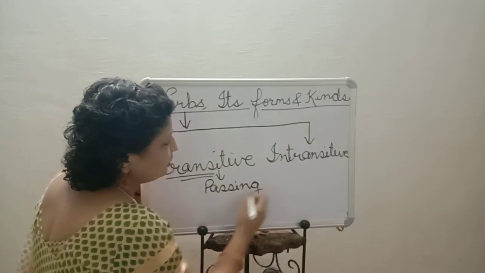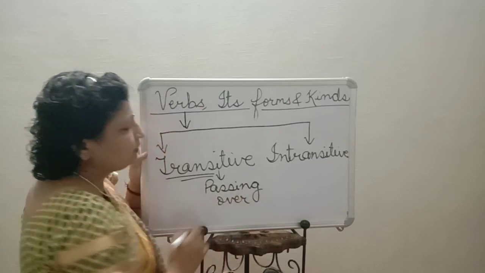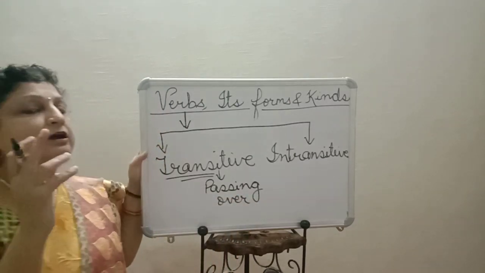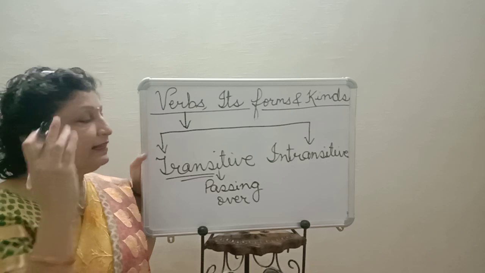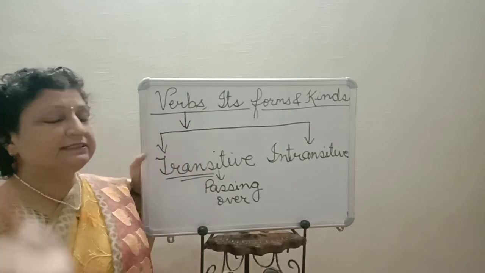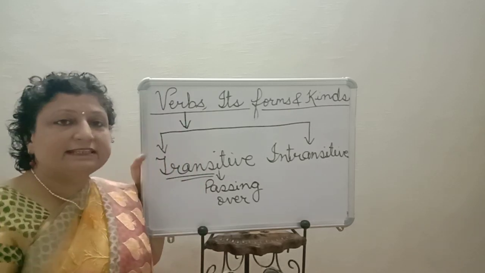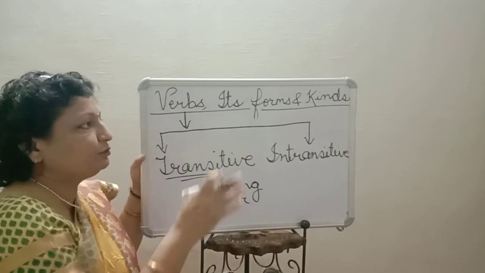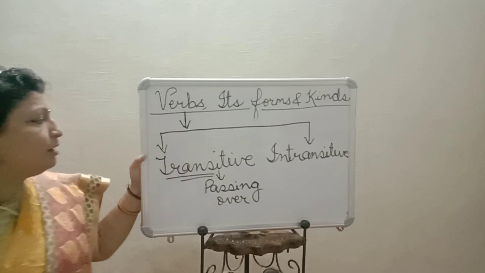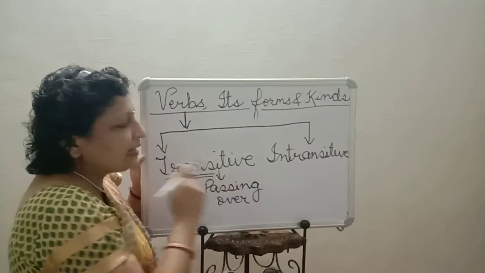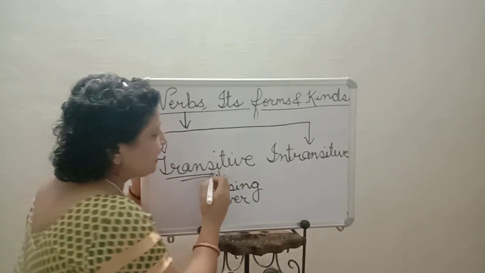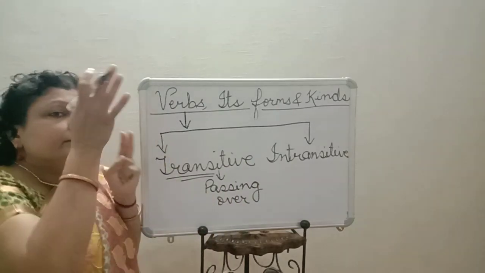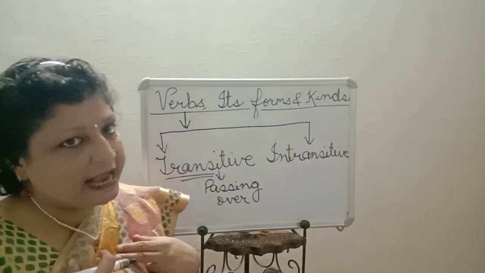In physics also or in maths also, you must have learnt about transitory motion, which transits from one place to another. So that is passing over. Here also transitive means passing over. So in a transitive action, suppose I am the doer of the action.